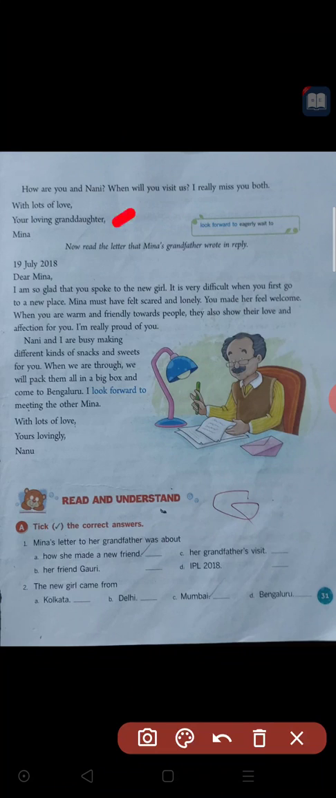So, who is writing the letter? That we need to mention here. Their name we need to mention here. So, this is the letter written by Meena.